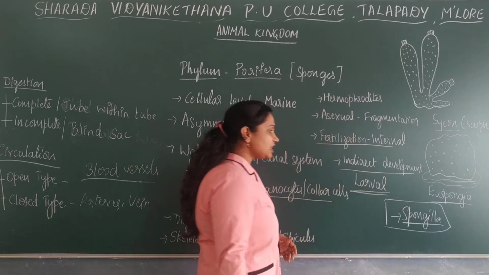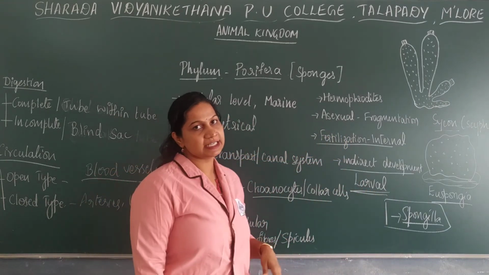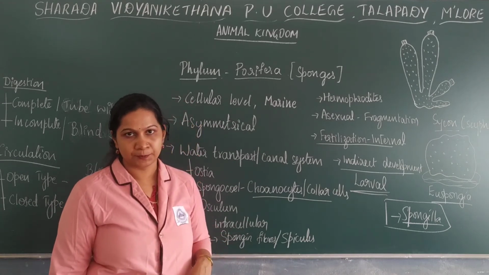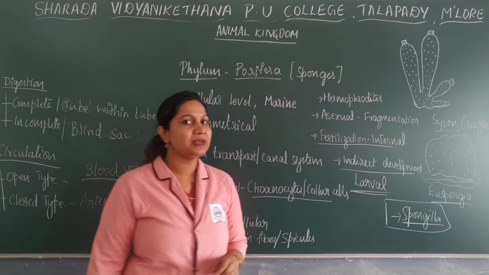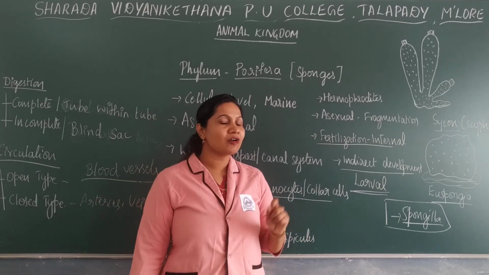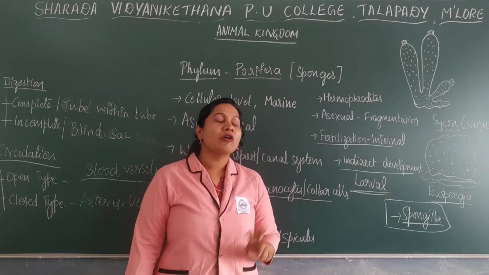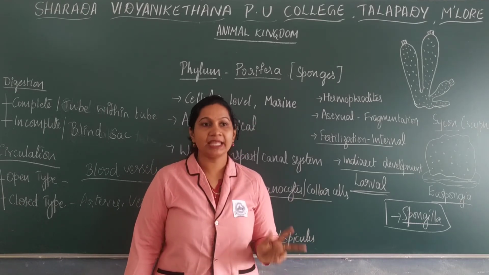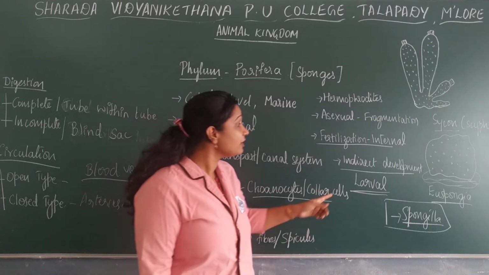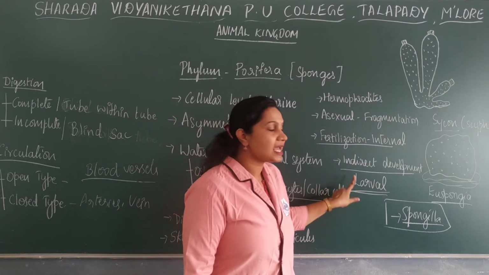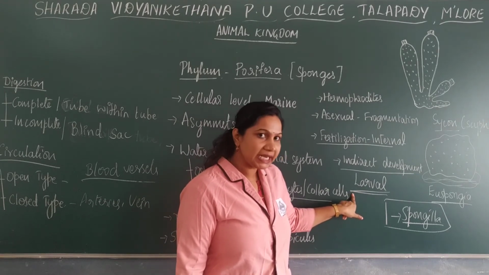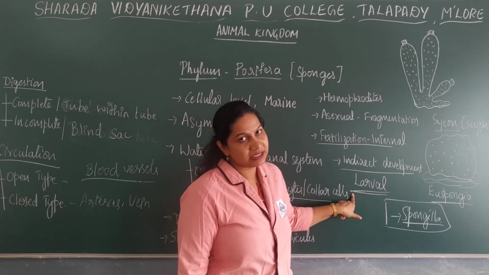Larval stages are morphologically distinct in comparison with the adult in case of indirect development. One of the best examples I can give is the frog. When we compare the adult frog and the tadpole, morphologically they are different, and that is known as indirect development. So they have indirect development with larval stages. If it is direct development, there are no larval stages.